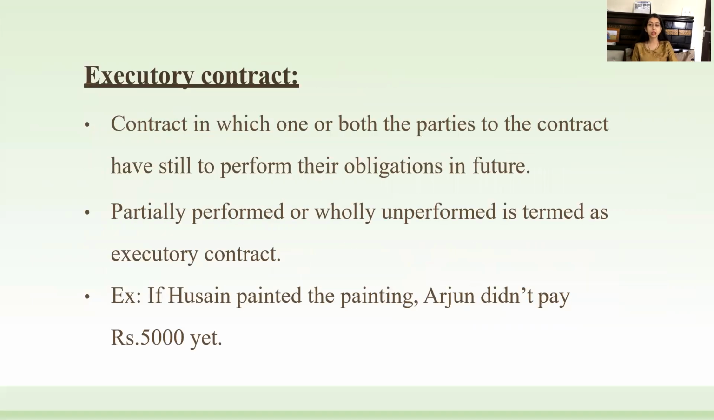Next is executory contract. A contract in which one or both of the parties to the contract still have to perform their obligations in future. Partially performed or wholly unperformed is termed as executory contract. For example, if Hussein painted the painting, but Arjun didn't pay rupees 5,000 yet.